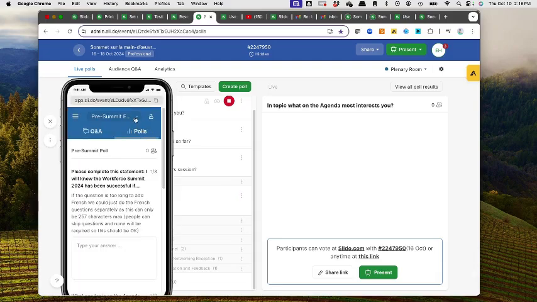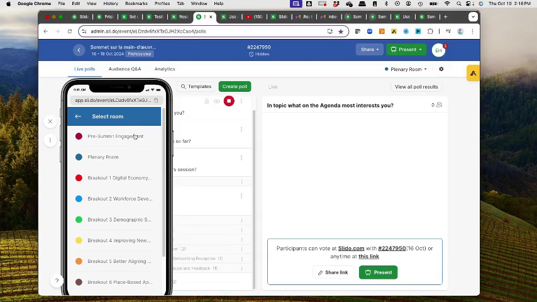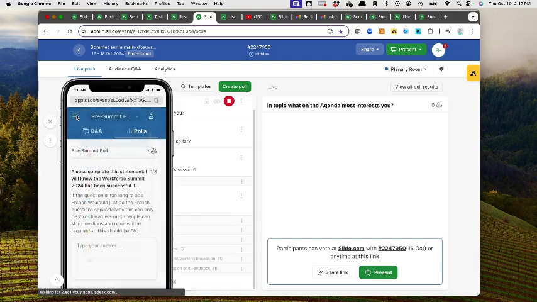So this is what the participants would see. If at any time you want to test, you can do it right here in the main area. If you want to view it on your phone, you can just go to slido.com and enter that link, or click that link from your phone, and you can use your phone for testing as well. But this is what the participants would see when they log into